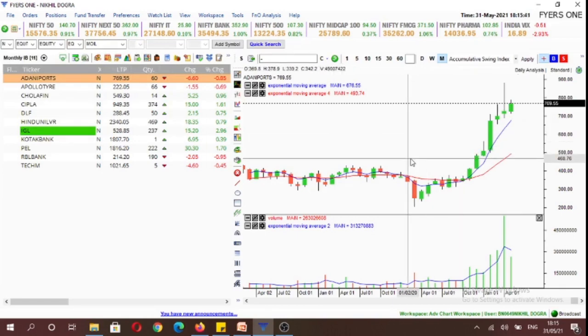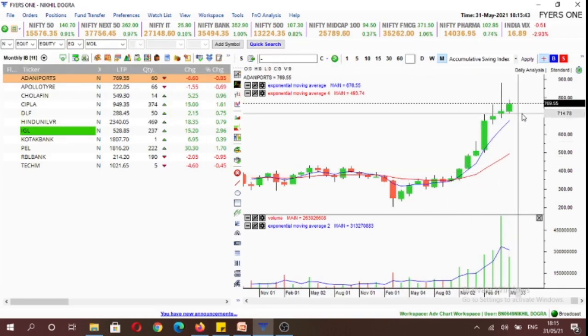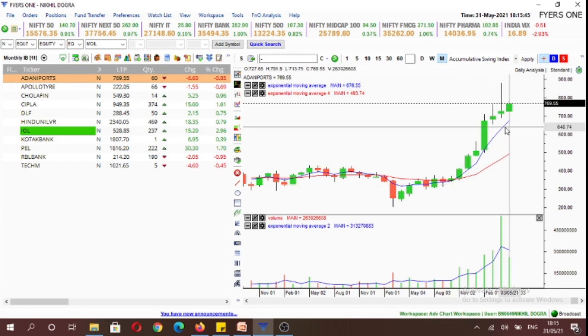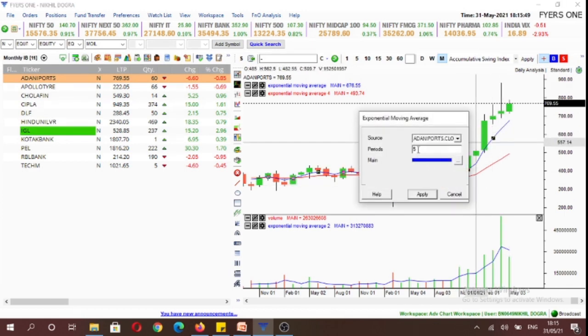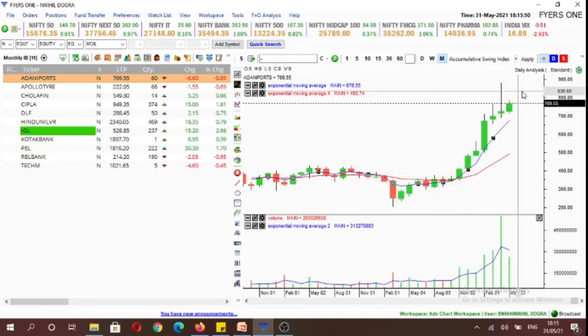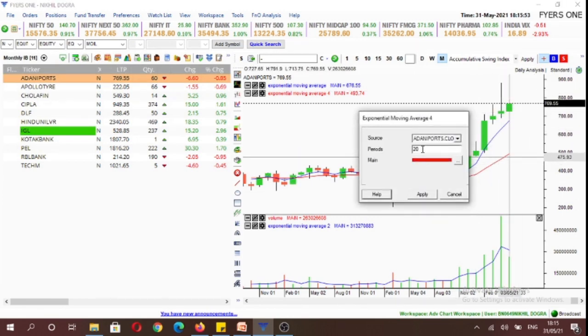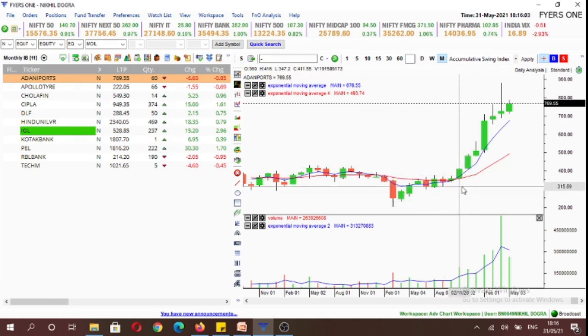So if we see Adani Ports on the monthly time frame, it's in a bull market because it's above the 5 monthly moving average and above the 20 period moving average. On this time frame, these are the 20-month moving average and 5-month moving average. So we are in a bull market in Adani Ports and we'll look for buying opportunity above 792 levels. Once we get a trigger at 792, we'll look to establish a position in the cash market.